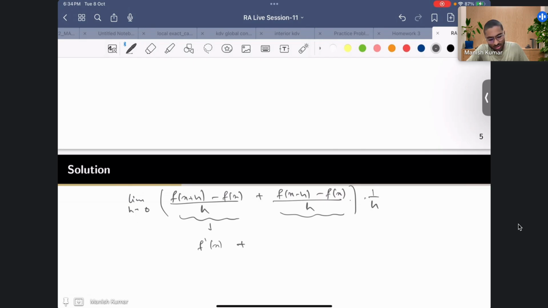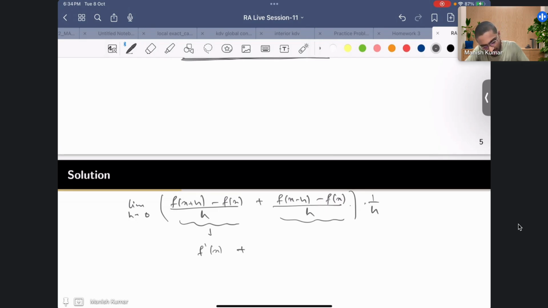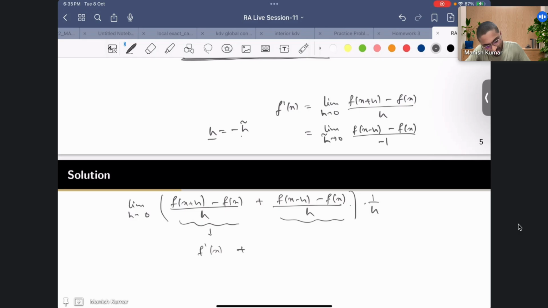Okay, so what you said I'll just write. You agree that this f prime of x is going to be limit h going to 0, f of x plus h minus f of x upon h, right? This you agree. Now let's do a change of variable. I'll replace h by minus h tilde. Now since h goes to 0, h tilde will also go to 0. Then I can write f of x minus h tilde minus f of x, and then here I'll have minus h tilde. So I'm replacing h by minus h tilde.